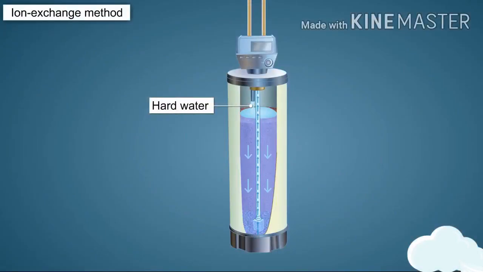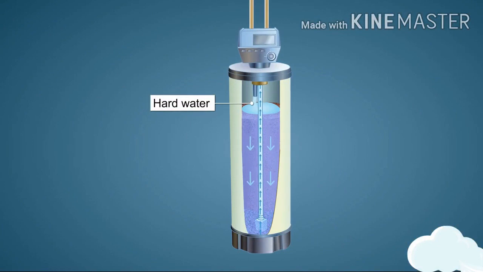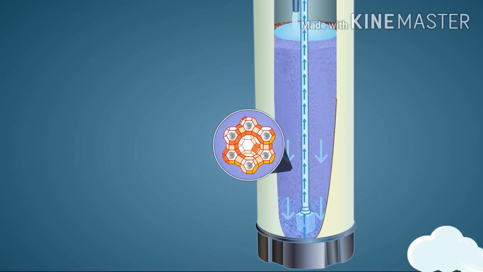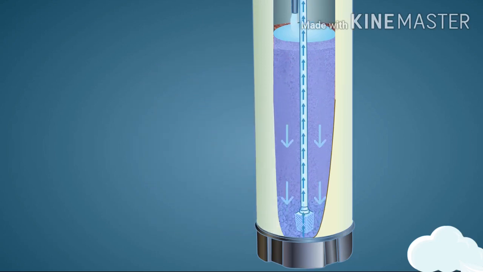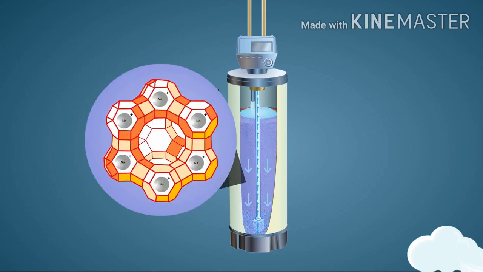The ion exchange method uses zeolite, also called permutit, to remove permanent hardness of water. Chemically, zeolite is sodium aluminium silicate and it is insoluble in water. When zeolite is added to hard water, an ion exchange process occurs between the two. During the process, zeolite loses sodium ions to the water in exchange for calcium and magnesium ions.